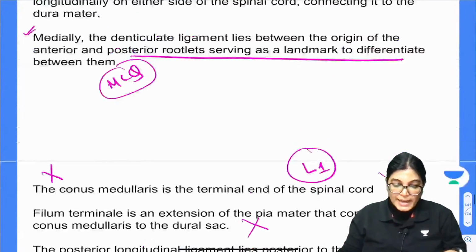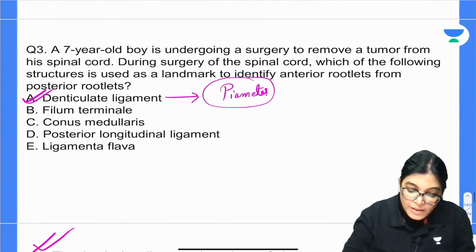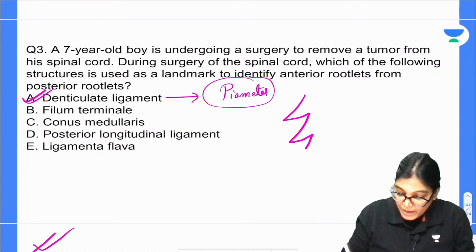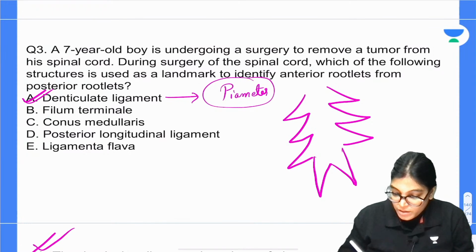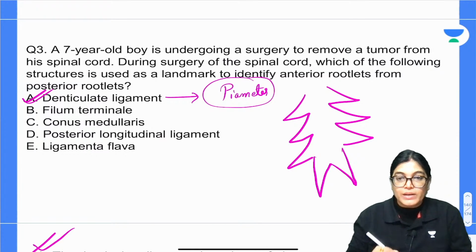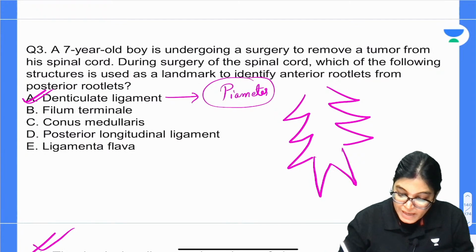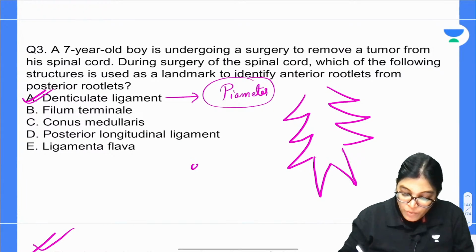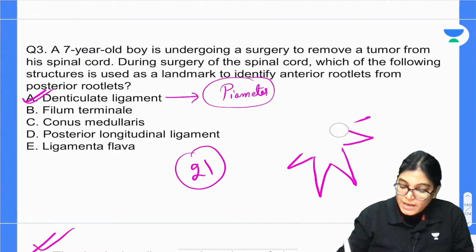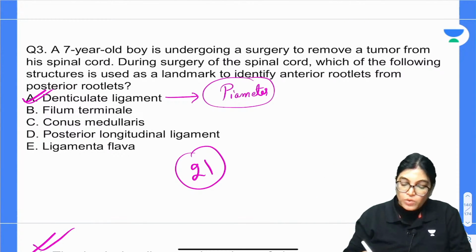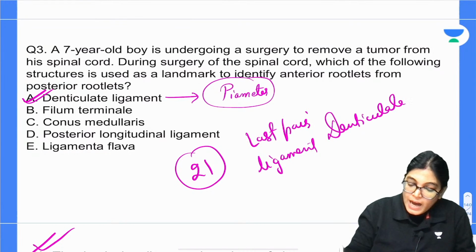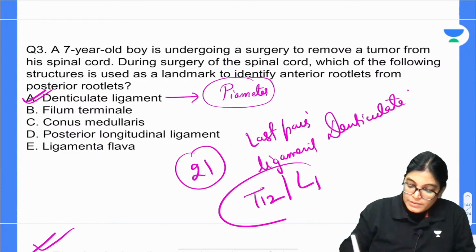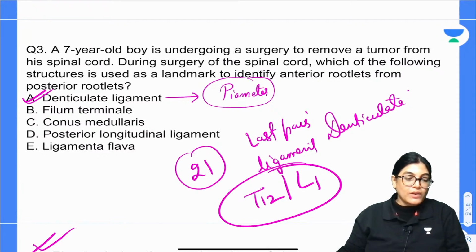So here we have the right answer, ligamentum denticulatum. Ligamentum denticulatum has a shape like this, with triangular projections, and the lowermost has a shape like a fork. This will be running in between the nerve rootlets, that is, between the anterior and posterior nerve rootlets. There are 21 pairs of ligamentum denticulatum. Can anybody tell me whether the last pair ends at T12 or L1 spinal nerves, T12 or L1?